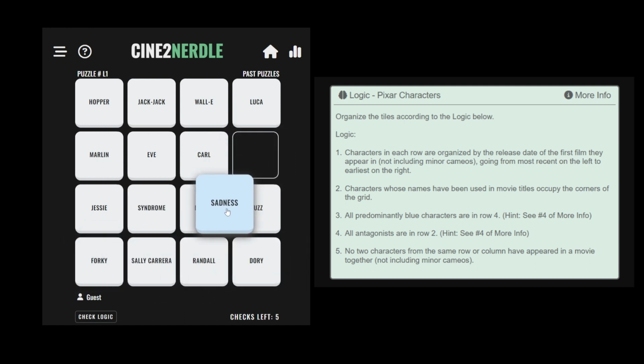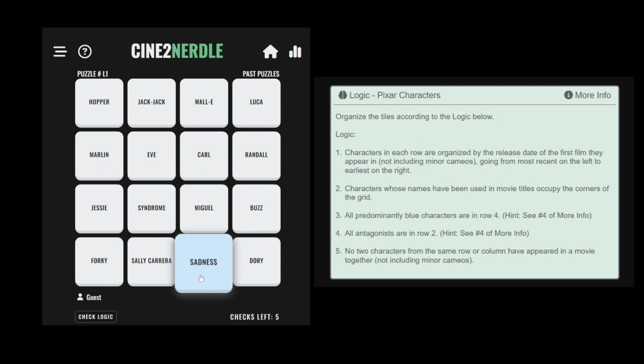The other blue characters in the puzzle are Sadness from Inside Out and Sally from Cars. According to rule number 1, we now know that Dory should be in the bottom right corner, because both Sadness and Sally are from more recent movies than Finding Nemo, where Dory was first introduced, and so they should be to the left of Dory. Sadness should be to the left of Sally because Inside Out is more recent than Cars.